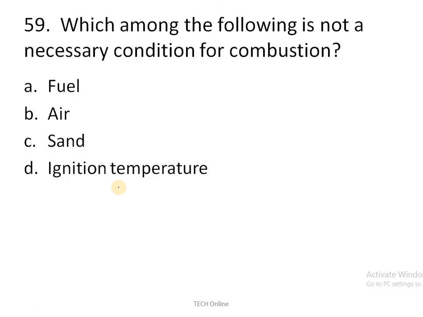Next question, which among the following is not a necessary condition for combustion? Fuel is an important condition for combustion, and air and ignition temperature. These three are important. Fuel, air and ignition temperature are important for combustion, whereas sand is not an important condition for combustion. So the correct answer is sand, because sand will stop the fire from catching. That is why it is not a necessary condition for combustion.